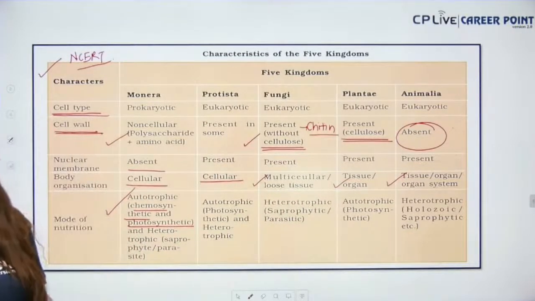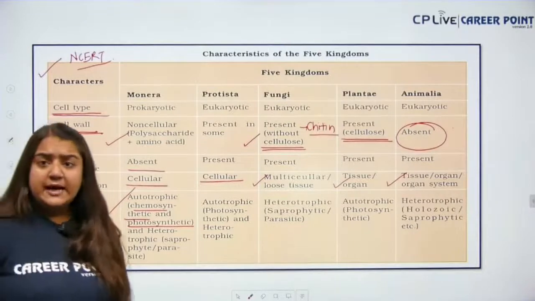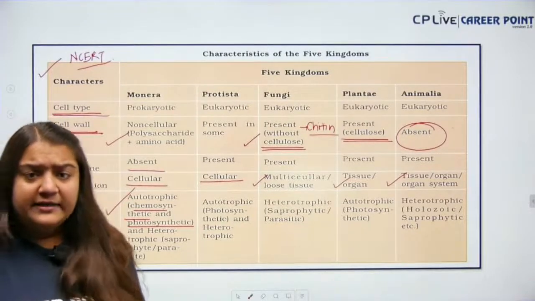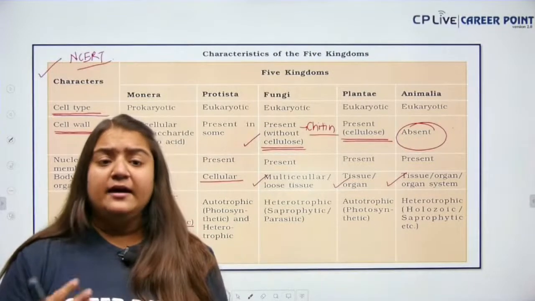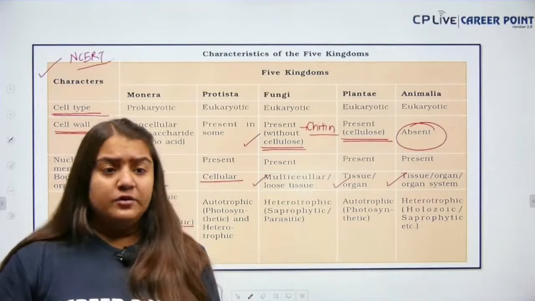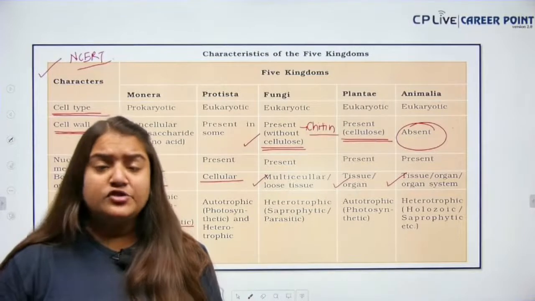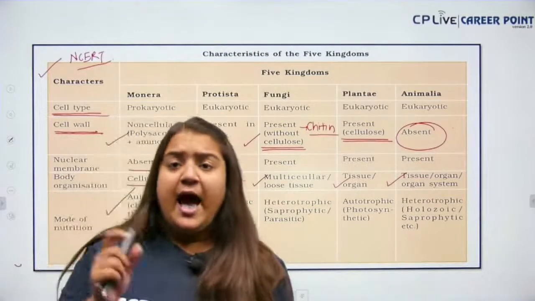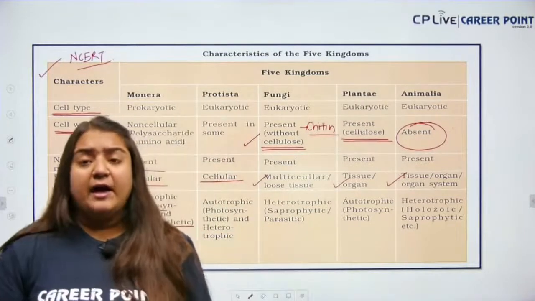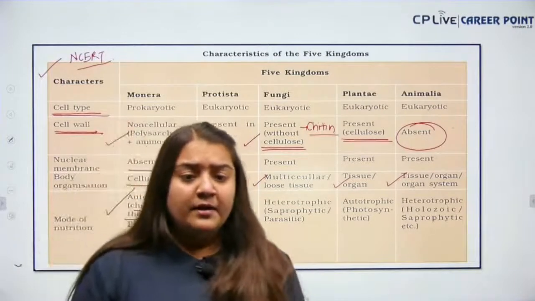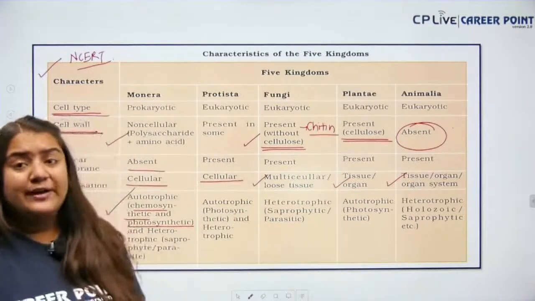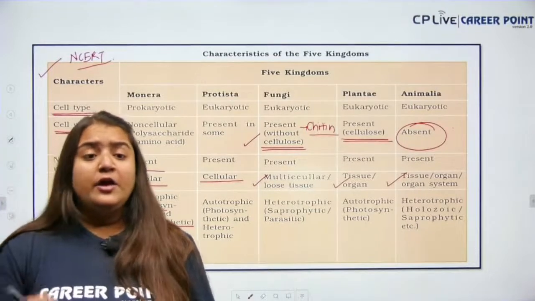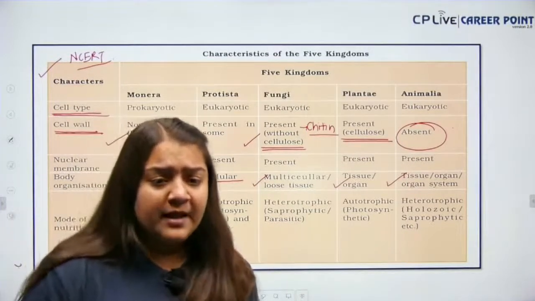Beta, you have to write. See, this is all from the NCERT. Just take your NCERT, stick a sticky note over there and write the extra points. You don't have to write it again and again in a rough copy. Just take your NCERT, keep your sticky notes with you and write the key points over there. There is no need to copy the whole slides. These slides are provided to you in your eCareerPoint app.